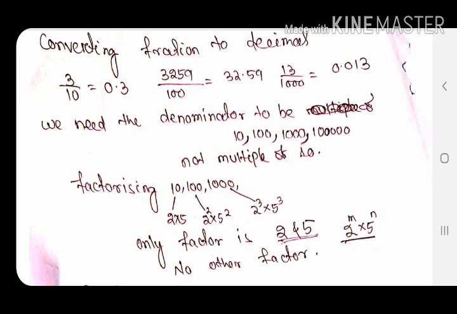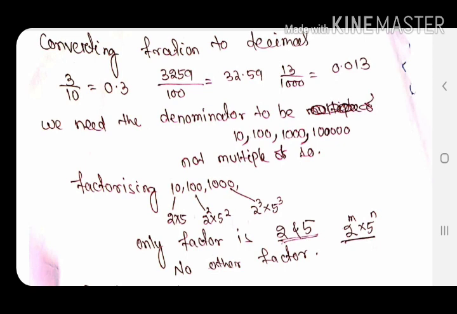So we need the denominator to be 10, 100, 1000, 10,000, something like that, meaning a power of 10. 10 to the power 1 is 10, 10 to the power 2 is 100, 10 to the power 3 is 1000. But keep in mind, not a multiple of 10, not like 20, 30, 40. If it is 25 by 30, we cannot convert it to decimal easily.